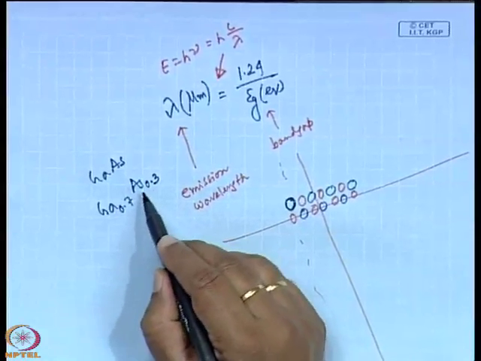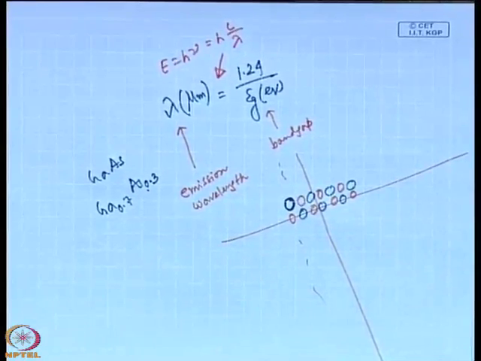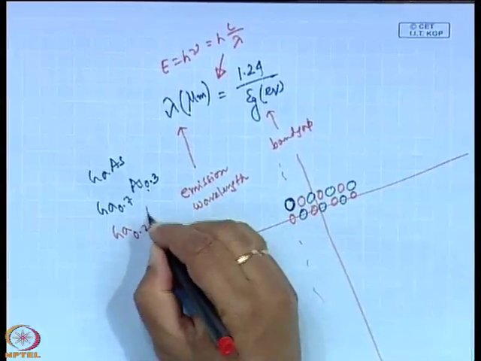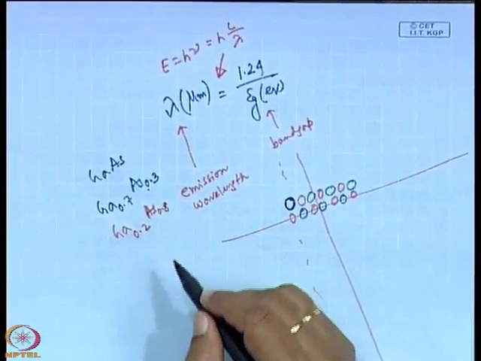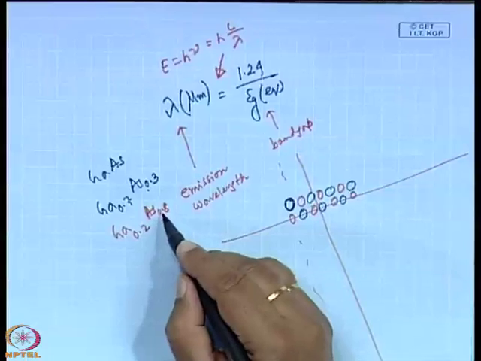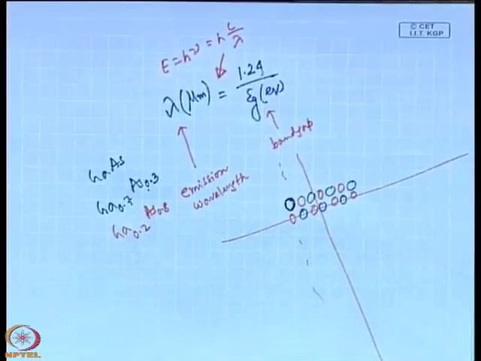So, it is the arsenic deficiency or the gallium rich. In the other case, if we consider that gallium is 0.2 and arsenic is 0.8, it is also non-stoichiometry, because it is arsenic rich material, since the gallium is only 20% and arsenic is 80%.